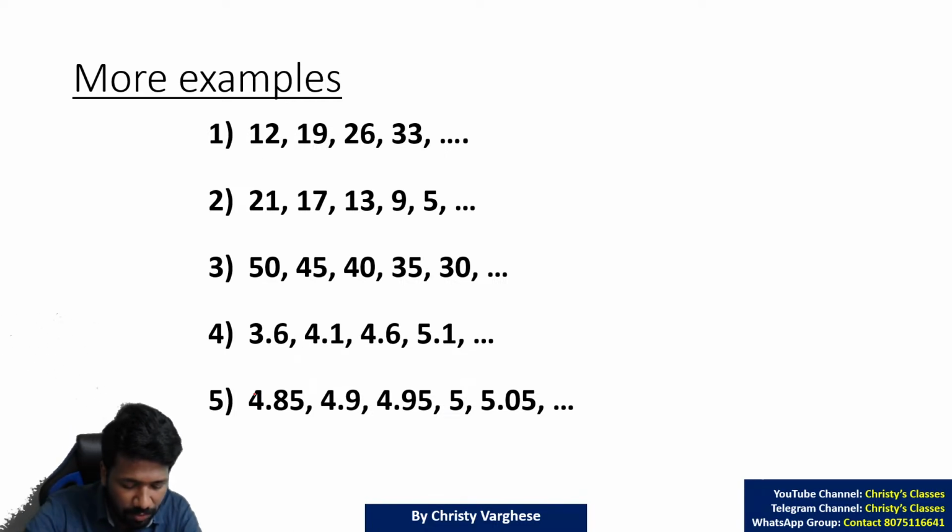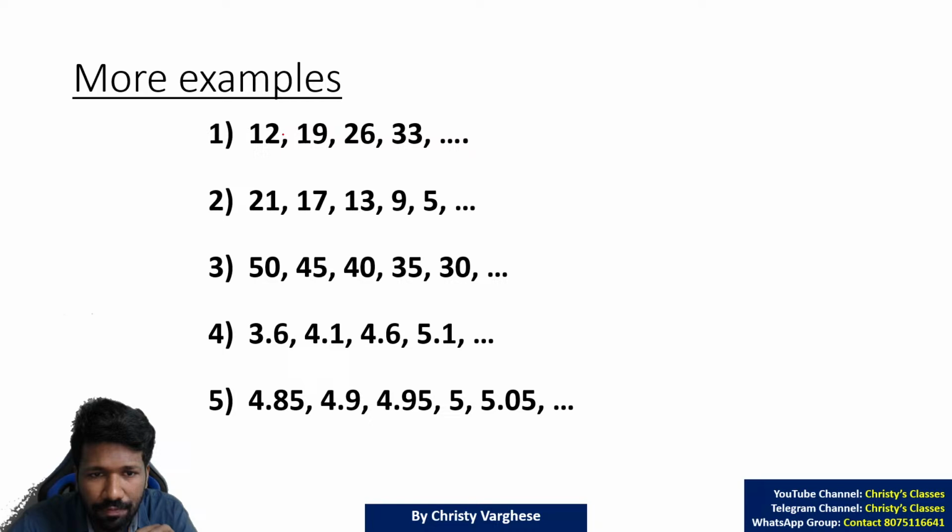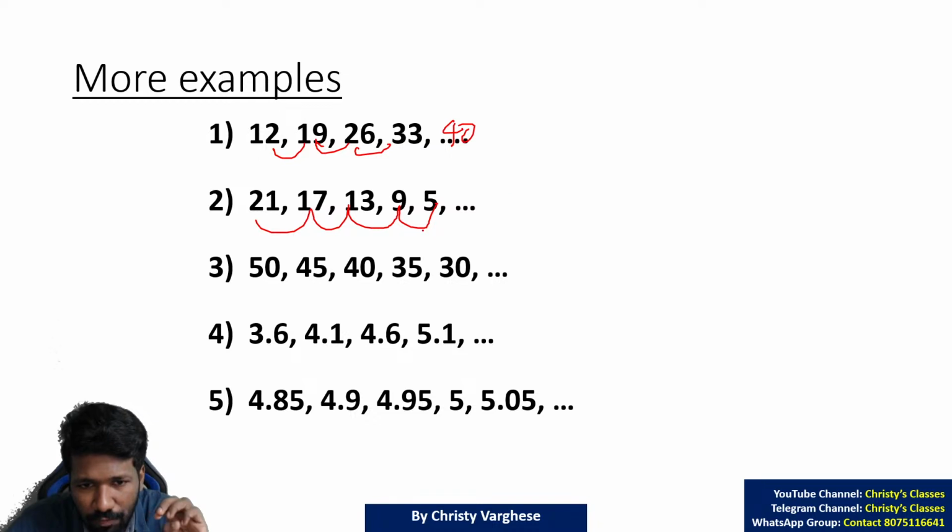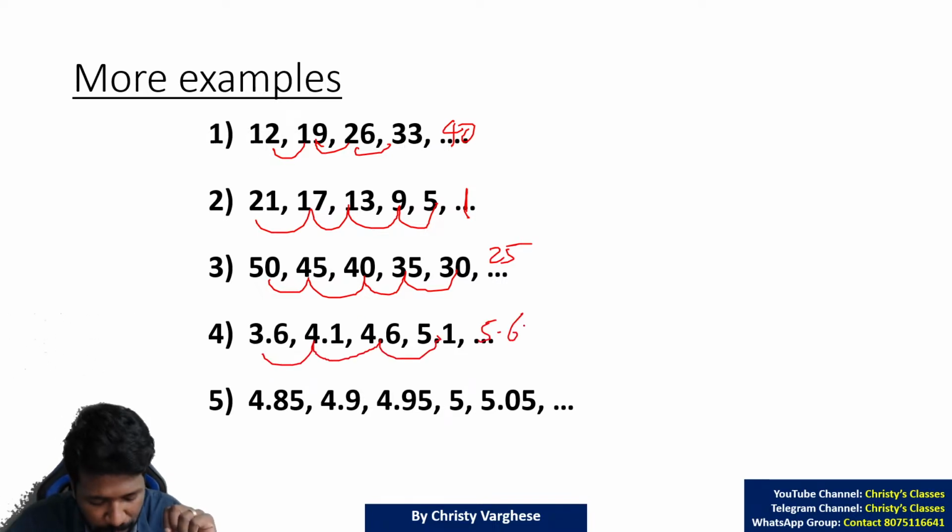Okay, very good. Some of you got the first one. 12, 19, 26, 33. Take the difference and see. 7 is the difference. So 33 plus 7 is 40. So common difference 7 is added. So here common difference minus 4 is added, or 4 is subtracted. So 5 minus 4 is 1. Here 5 is subtracted. So 25. Here 0.5 is added. So 5.1 plus 0.5 is 5.6.